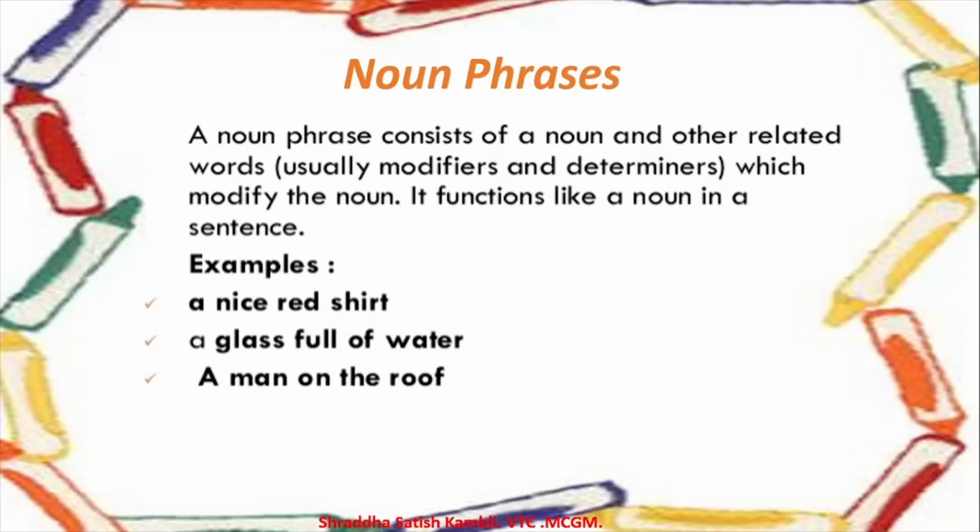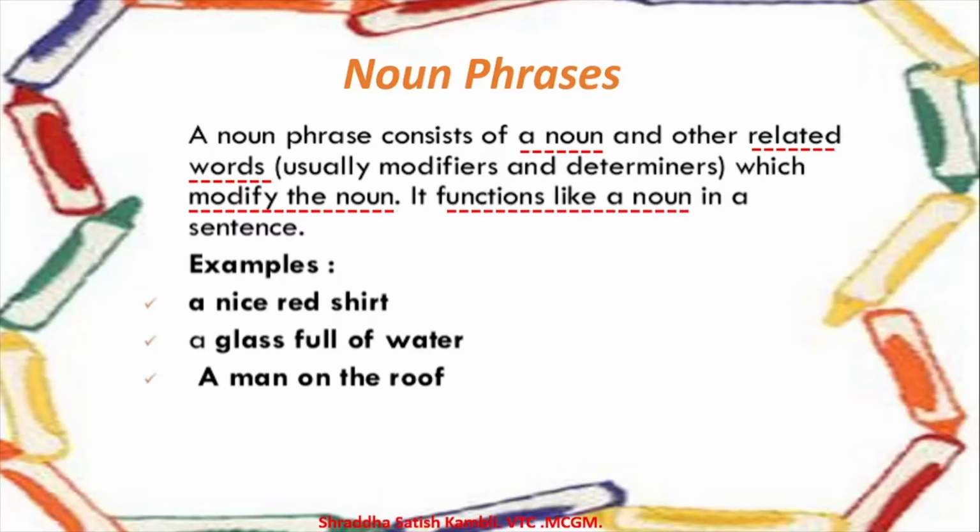So noun phrase, what is a noun phrase? A noun phrase consists of a noun and other related words. So a phrase which contains a noun and certain other related words is called a noun phrase. Now these other words are usually modifiers, determiners which modify the noun. Modify means which tell us more about the noun, or which specify certain information about the noun. It functions like a noun in the sentence. This is important: the noun phrase functions like a noun in a sentence.